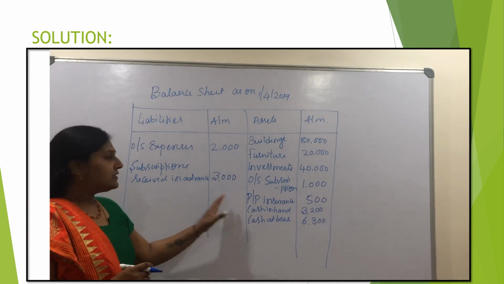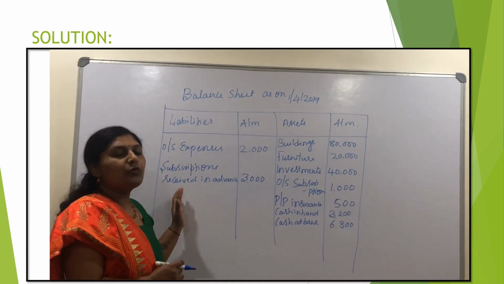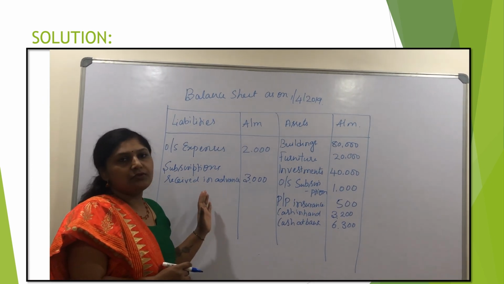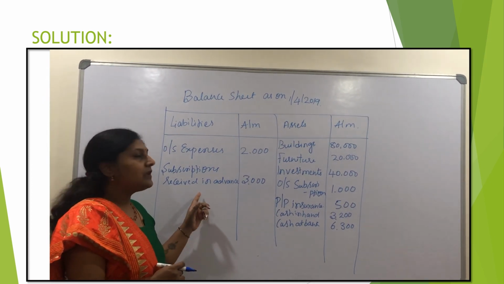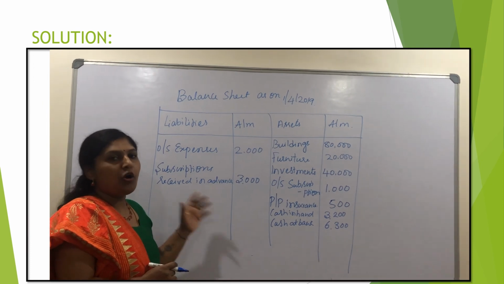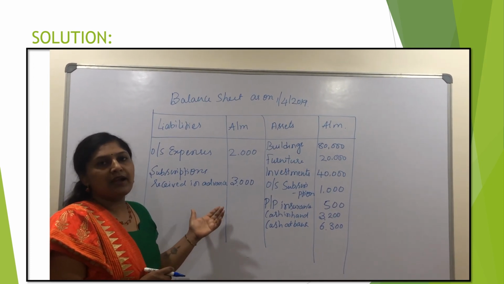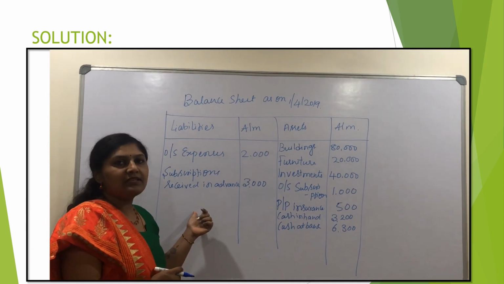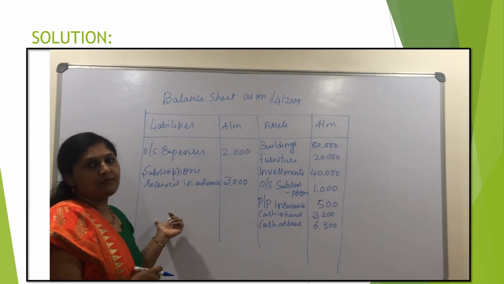Now we need to balance the balance sheet and find the difference. Obviously, the difference will be on the liability side. We all know the accounting equation: asset is equal to liability plus capital. Here we are trying to find out the capital fund, so the equation is asset minus liability. If you take the total of assets minus the total of liabilities, we get the balance of capital fund.